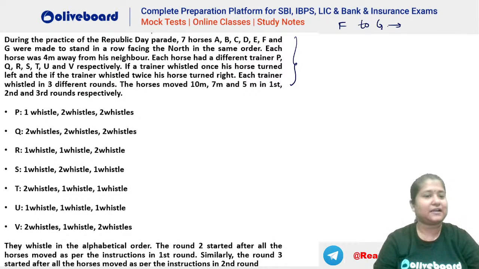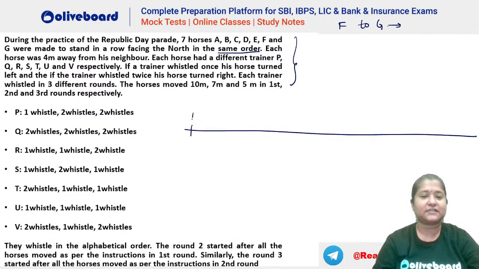So you can see that during practice of a Republic Day parade, 7 horses are standing in a row facing the north in the same order, right? They are standing in the same order. That means we have horses like this. So let's say this is your A, this is your B, this is your C, this is your D, this is your E, this is your F, and this is your G. So these are your 7 horses here.